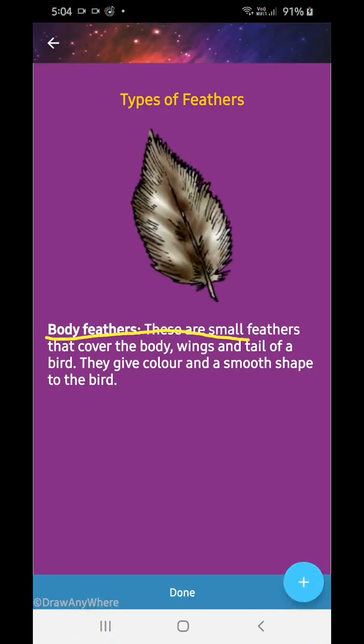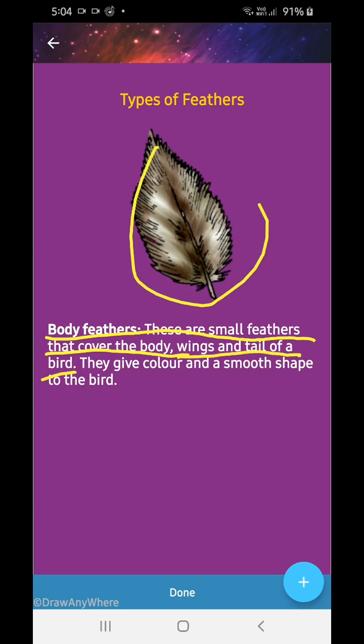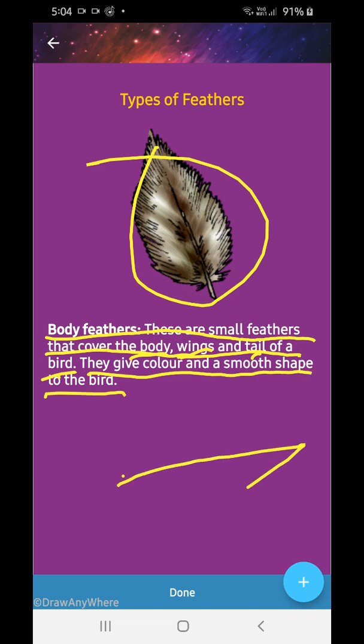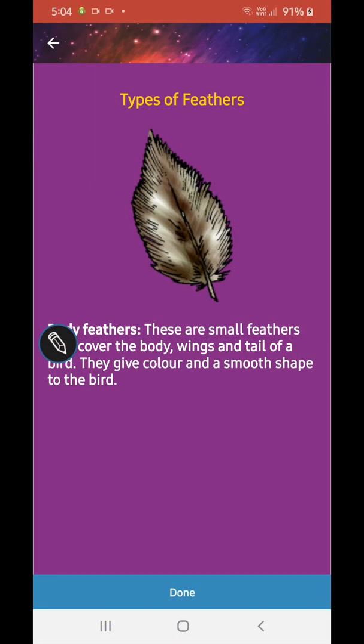Body feathers: these are small feathers that cover the body, wings and tail of the bird. Body, wings and tail only. They give the very smooth shape and color of the bird.